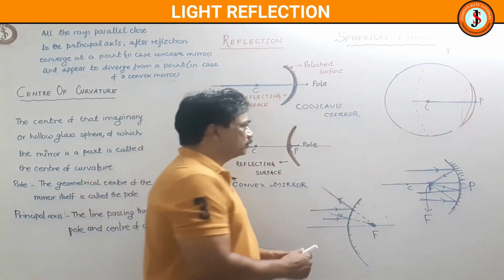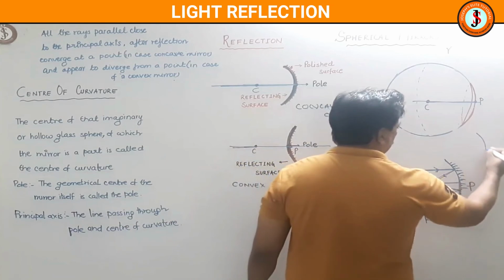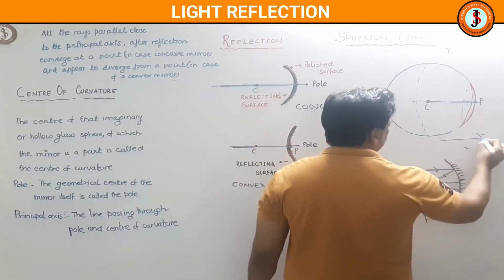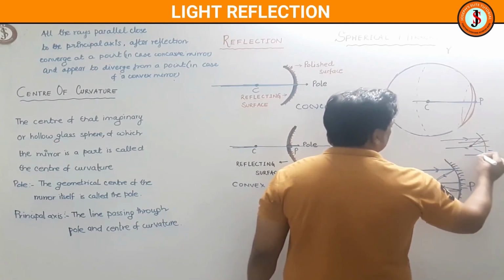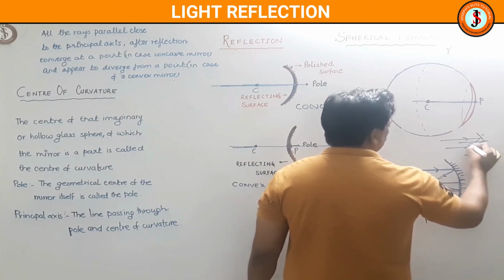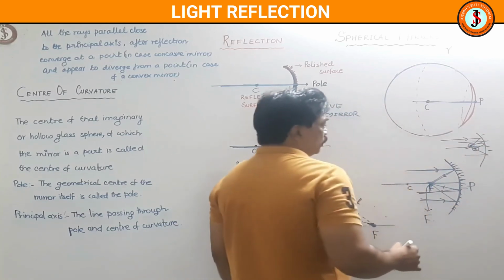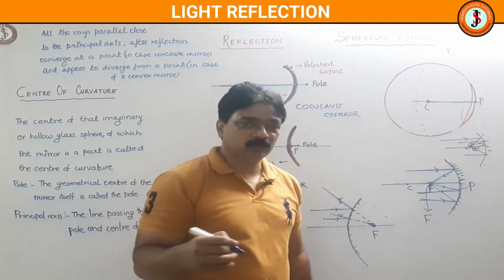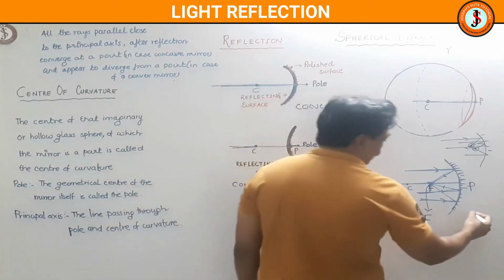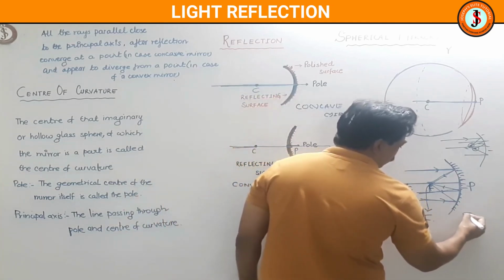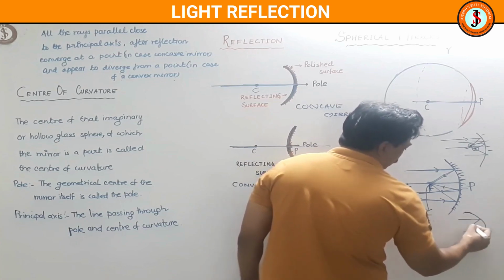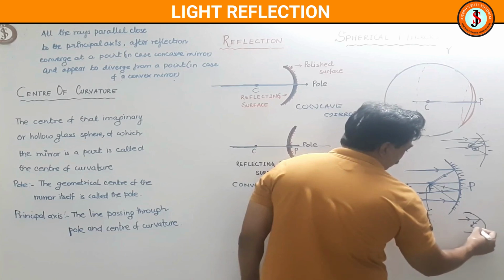Suppose I take this concave mirror and I try to put a light over here. All the rays which are parallel and close to the principal axis, some will focus here and some of them may focus here. So there may be multiple focuses. To overcome this aberration, we use the parabolic mirror. A parabolic mirror is more curved, like a parabola. Then all the rays will converge at one point.